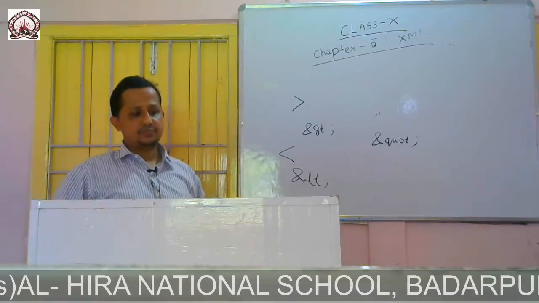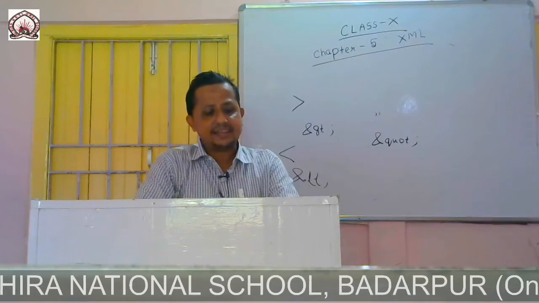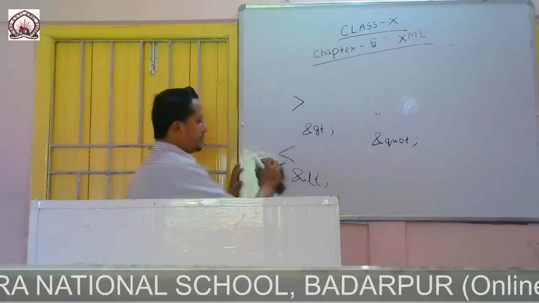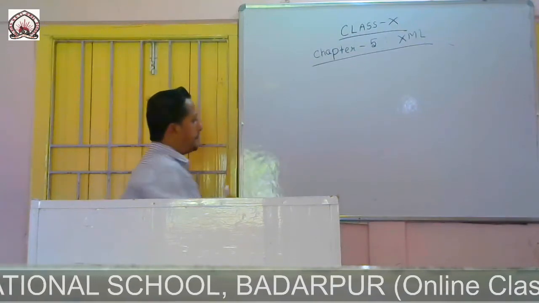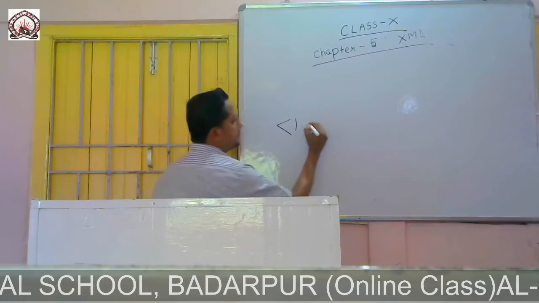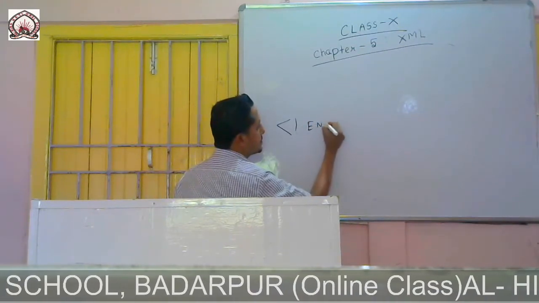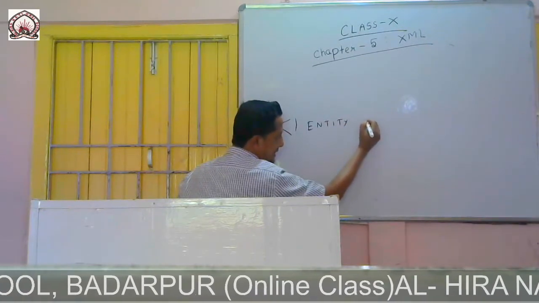User defined means how we want. So the basic syntax for creating a user defined entity is like this. User defined means we can define anything. Sign, exclamation, ENTITY, then the entity name.